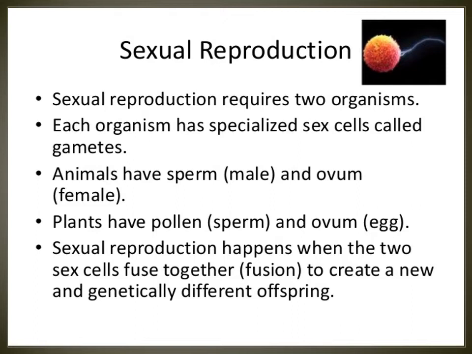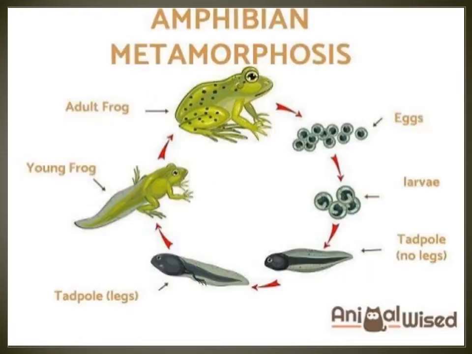Now we have to see the life cycle of frog that shows metamorphosis. The frog, an amphibian. That life cycle we will study.